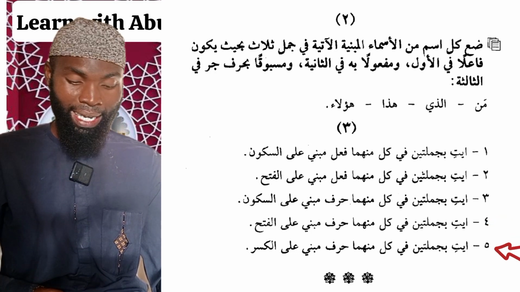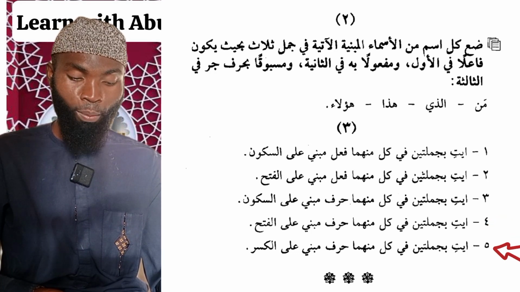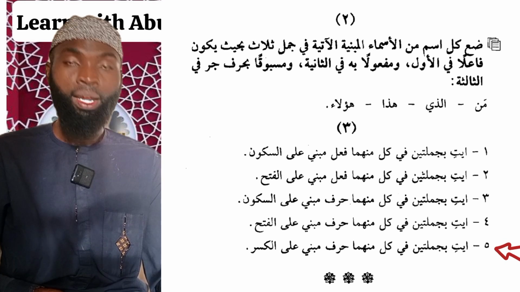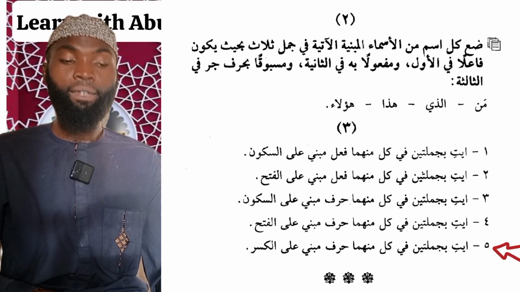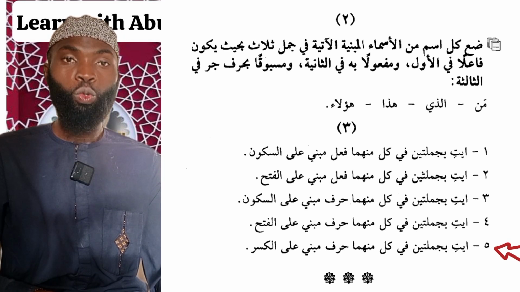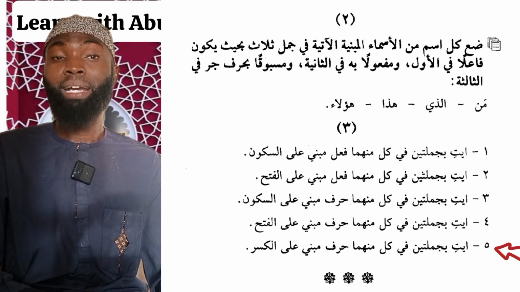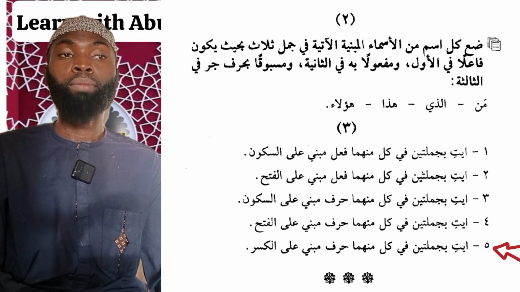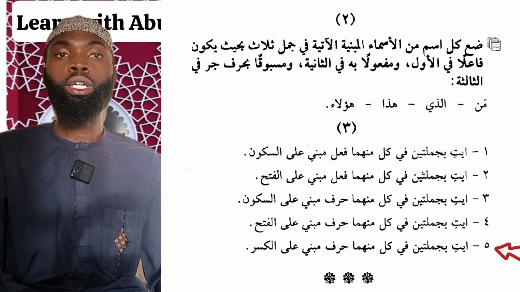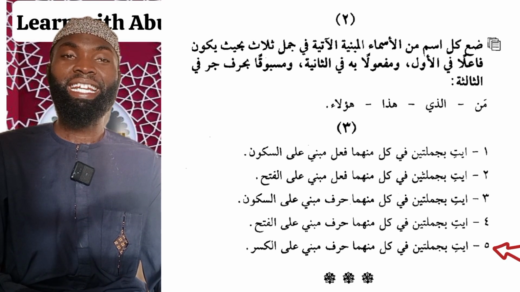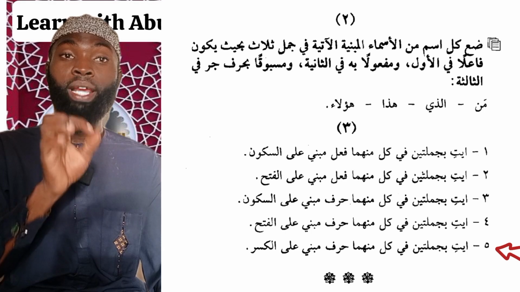Number 5, we have iti bi jumlatayn fi kulli minhuma harfun mabniyyun ala al-kasr. Form 2 sentences. In each of them there should be a particle which is built upon kasra. The first answer we can give is, I can say qata'tul habla bisikin, I cut the rope with a knife.